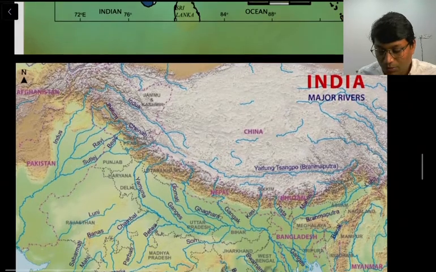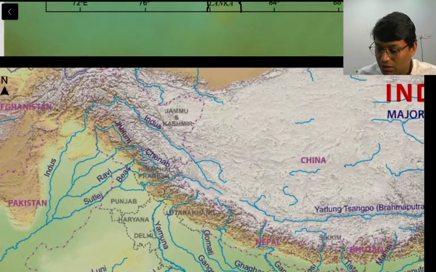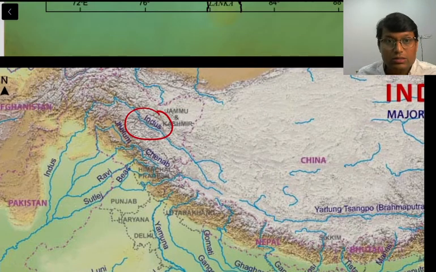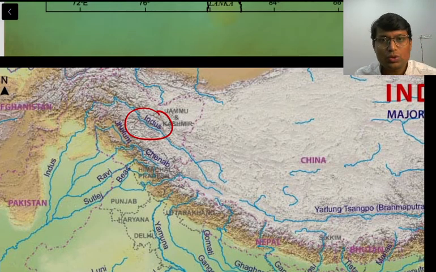We will start again from the north. You can notice here there is this river Indus. So we will just identify only major rivers, right? We are not going into micro details right now. As we progress on to each and every single basin, if we discuss the Indus basin, then we'll discuss all the tributaries of the Indus and other rivers in that particular basin. So for now we will just see major rivers from north to south.